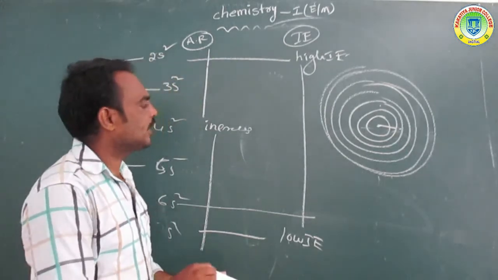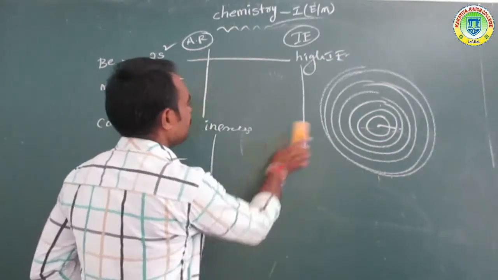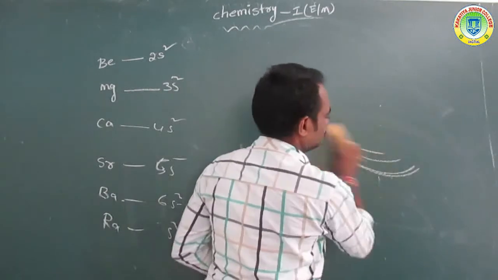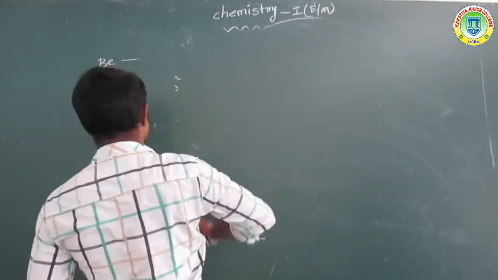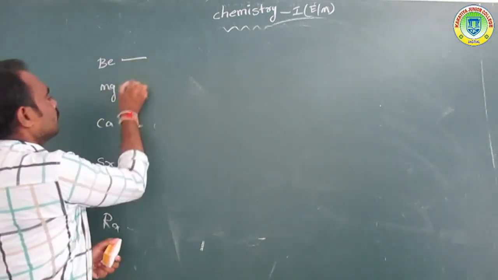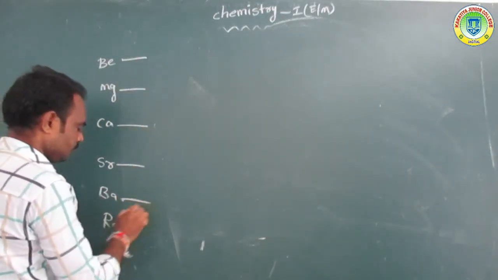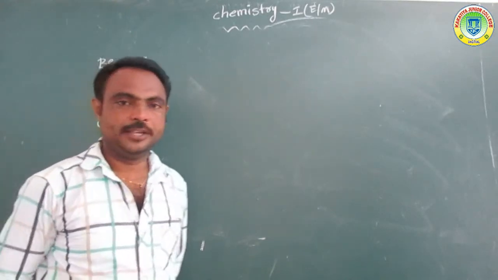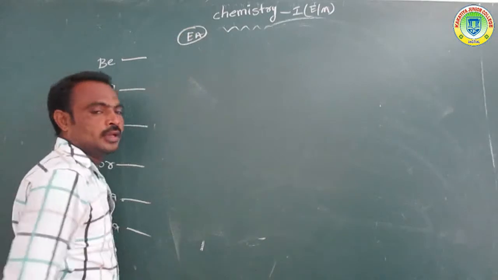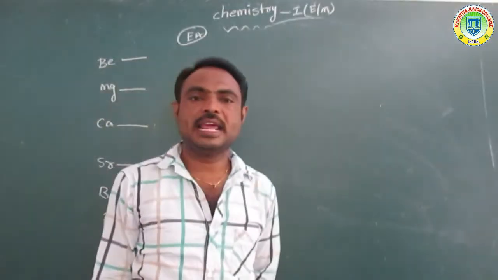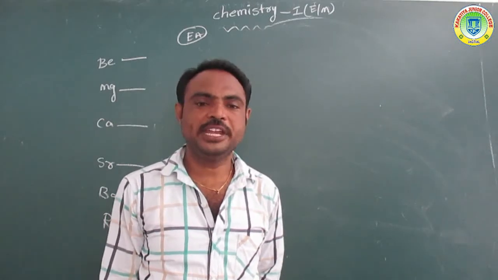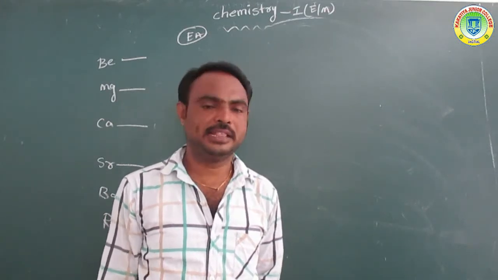Next, electron affinity. Electron affinity is indicated by EA. It is also called electron gain enthalpy.